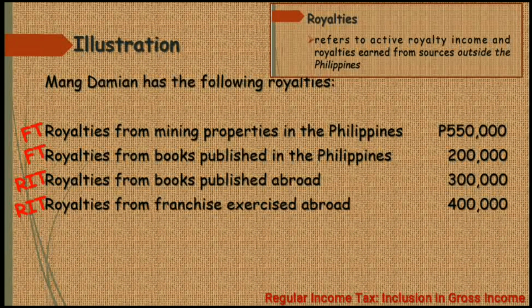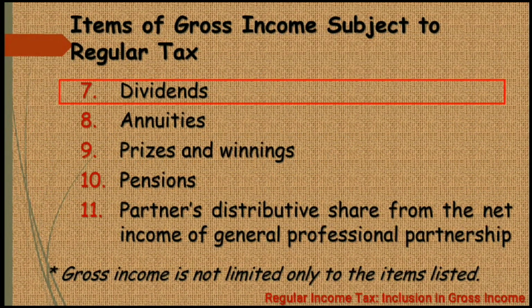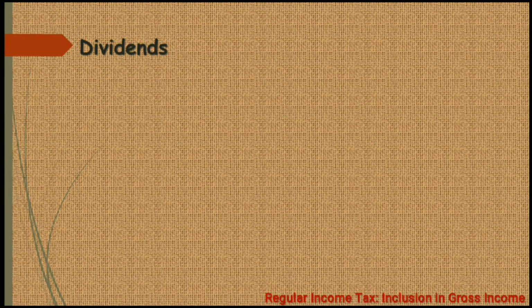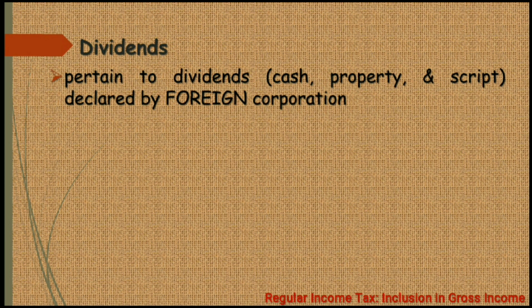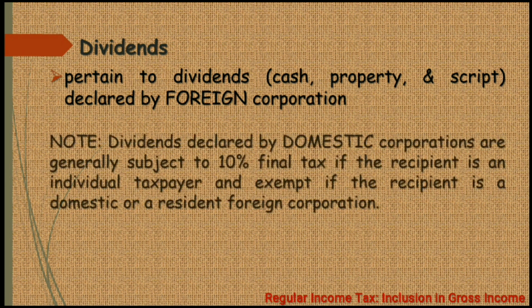Now, moving on to the dividends. So, yung dividends na tinutukoy dito that are subject to the regular income tax ay yung dividends galing sa foreign corporation, whether that dividend is a cash, property, or a scrip dividend.